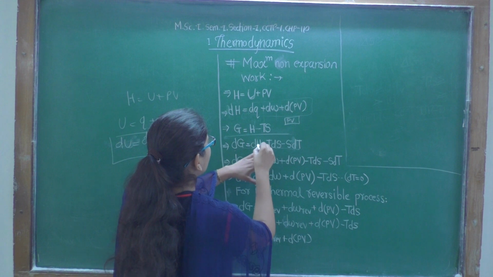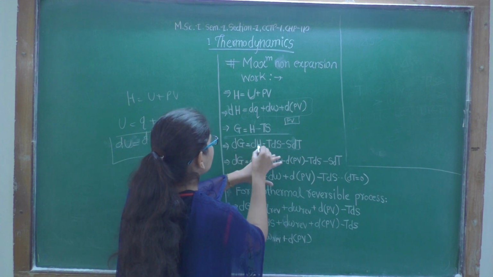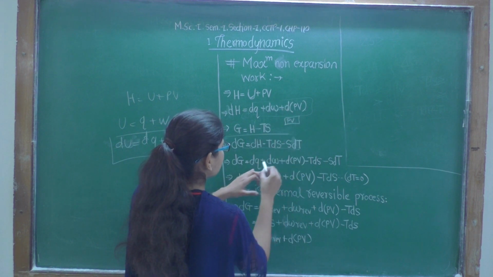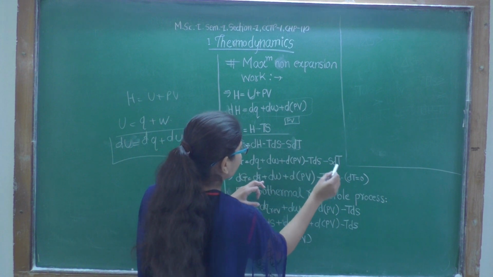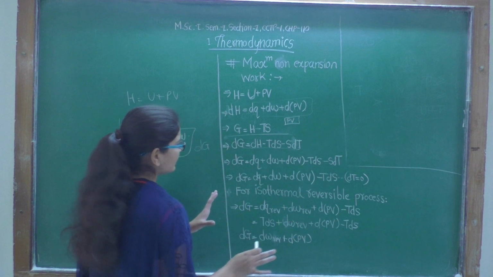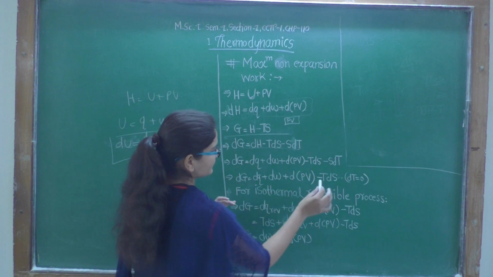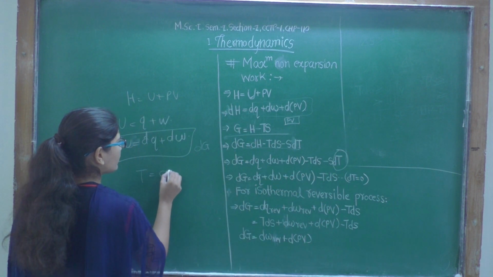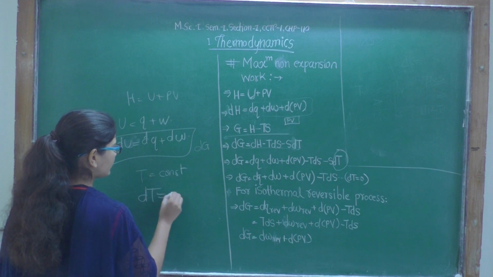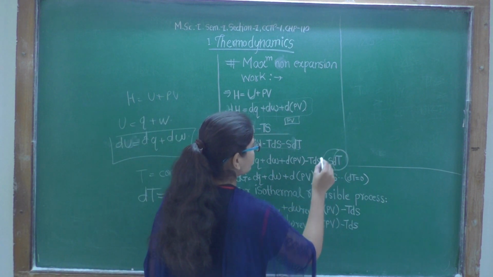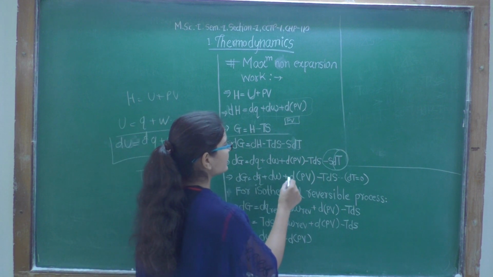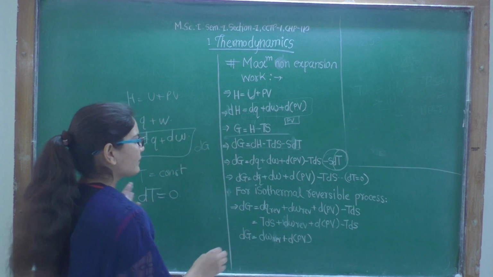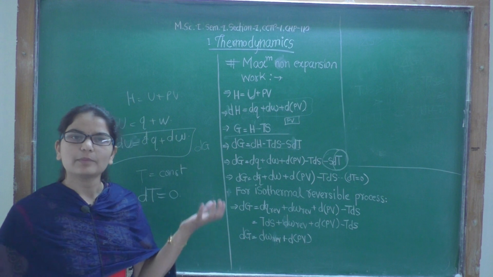Now substitute the value of dH in this equation. Then we get dG is equal to dq plus dw plus d(PV) minus TdS minus SdT, right? Now if we take temperature constant, then dT will be equal to 0. Therefore this term will vanish, and everything else stays as it is. As temperature change is 0, the process is isothermal.